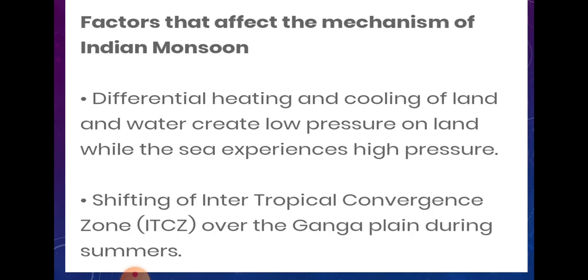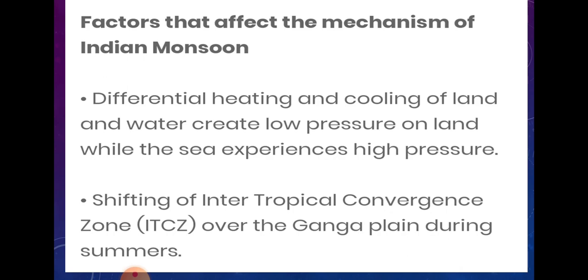Suppose in the summer days the land gets heated at a much faster rate, whereas the sea receives the temperature at a lower rate. But in the evening, or in winter, the land becomes cold faster and the sea takes time to become cold. So this is the process of differential heating and cooling.